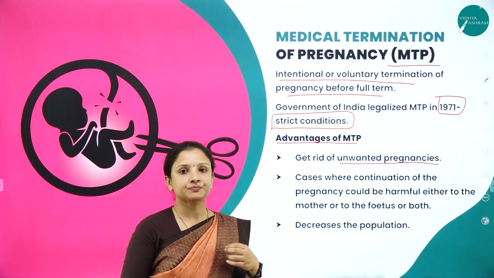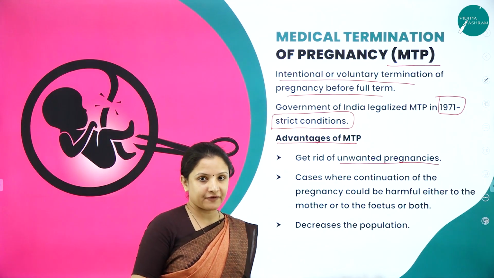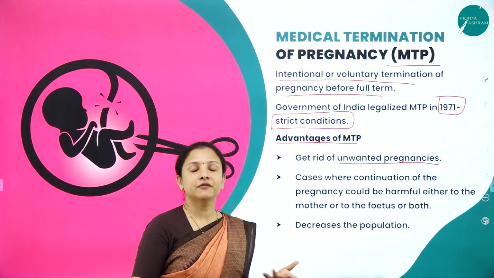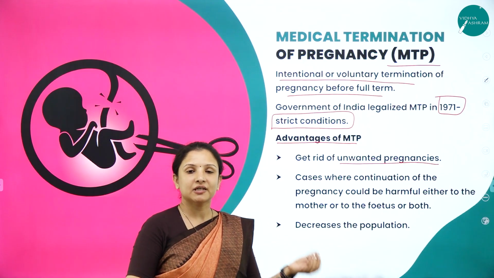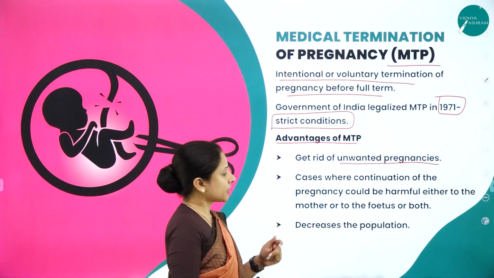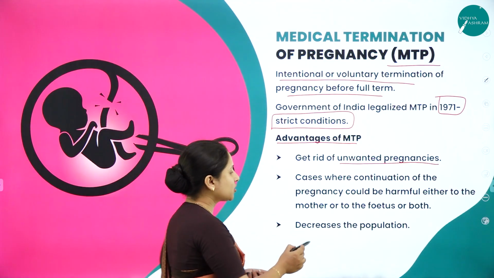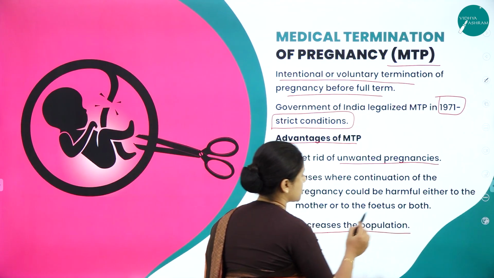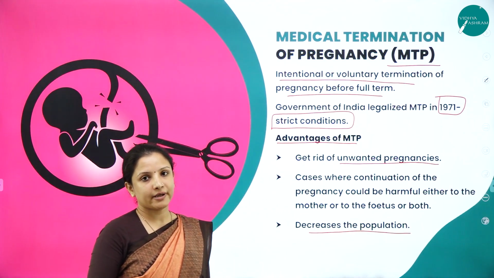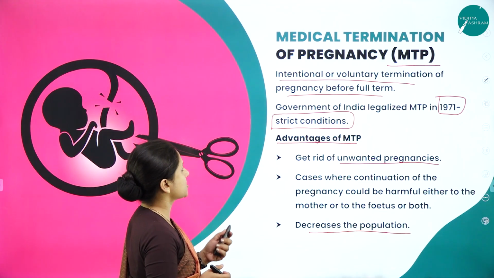Or the fetus might have defects and will have to live with those defects lifelong. In such conditions also, the parents can opt for MTP. Next important advantage, it will decrease the population. Population expansion will be put to a curb.